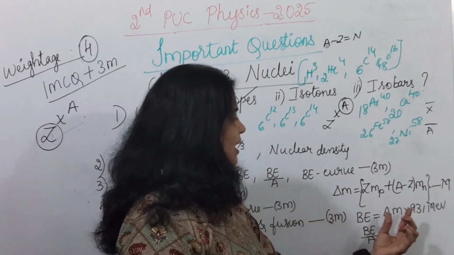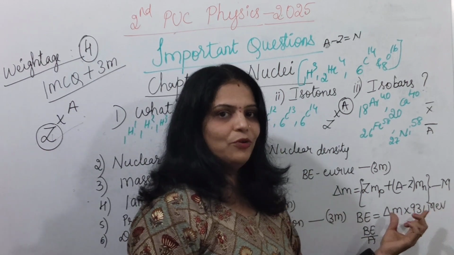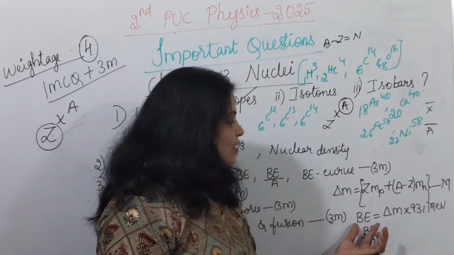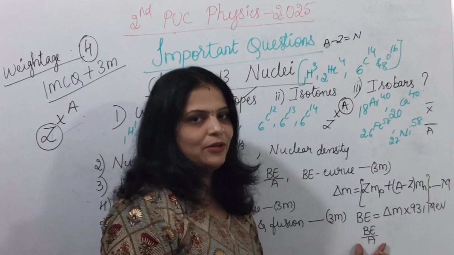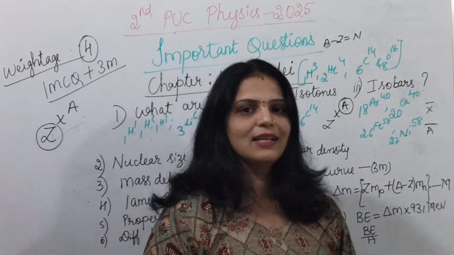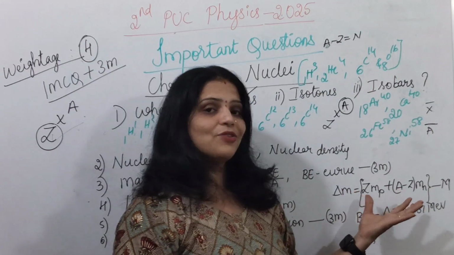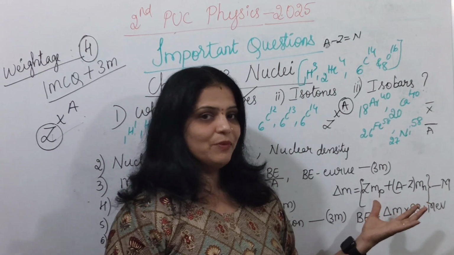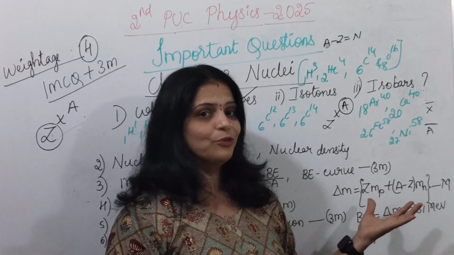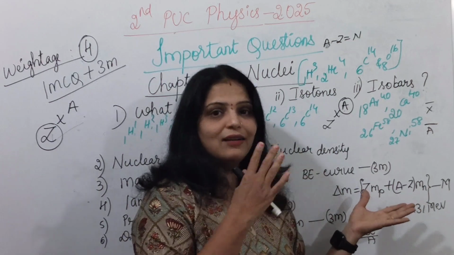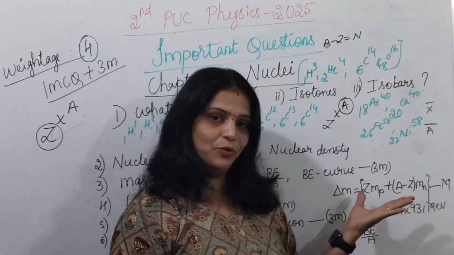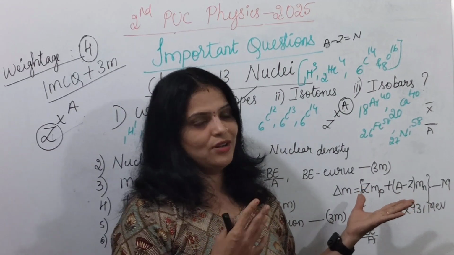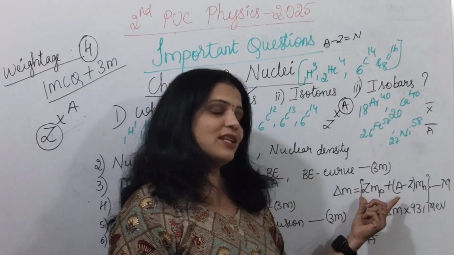Okay. And if you multiply it by 931 mega electron volt, then you are converting that mass into energy. That energy is called the binding energy. And if you divide this binding energy by the mass number, you get the specific binding energy, that is, binding energy per nucleon. Based on this, you can expect 3 marks numerical problems. Here a 5 marks numerical is not there. Earlier, if we go through the PYQ from 2-3 years back, you observe some numericals in this chapter. But from last year onwards, numericals of this lesson are not asked for 5 marks. They will be asked for 3 marks.